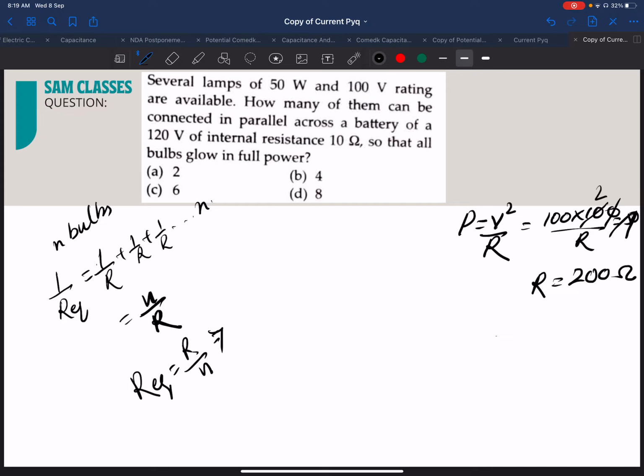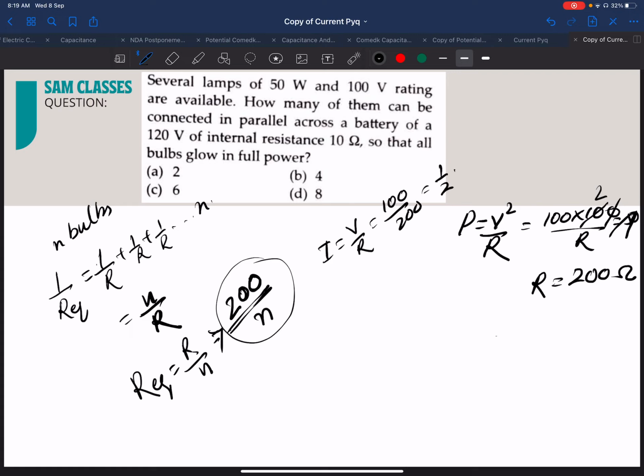Everybody got it? So now the required resistance, if I'm taking N bulbs, what will be the resultant resistance? 200 by N. Now let me find the current through one bulb. Current I is equal to V by R, so that is equal to 100 by 200, which is half. So this is the current for one resistor.